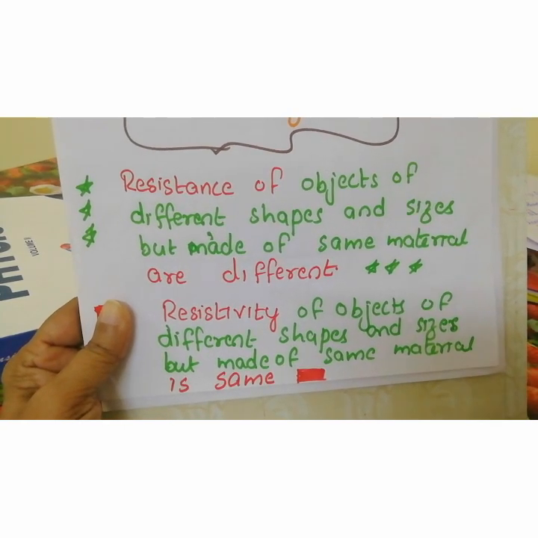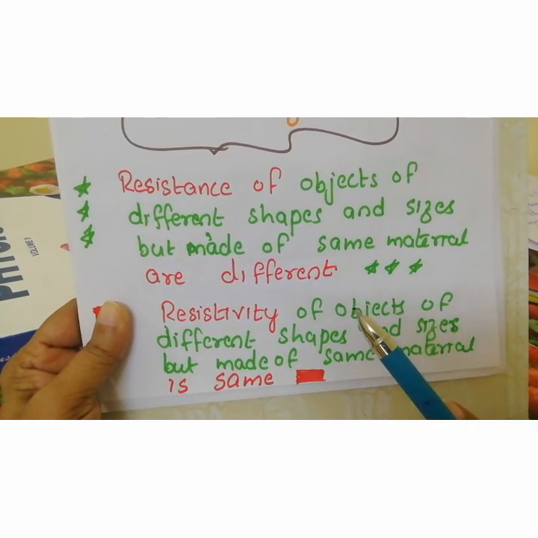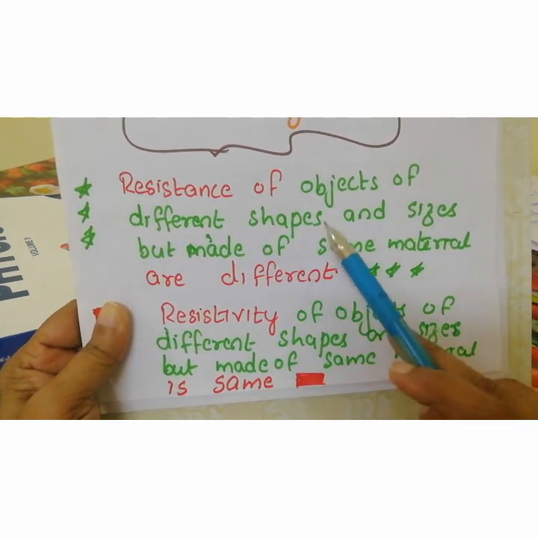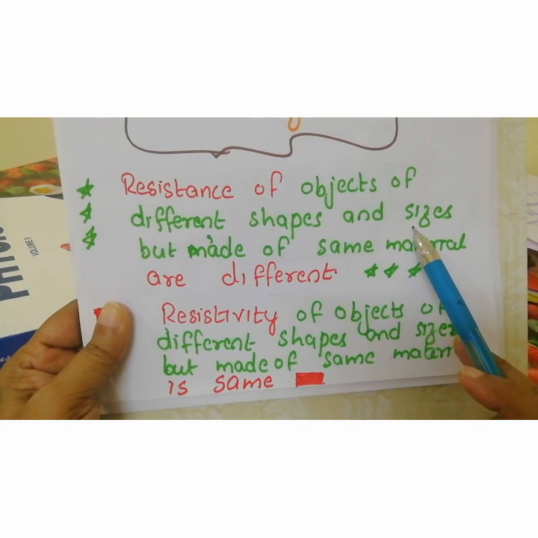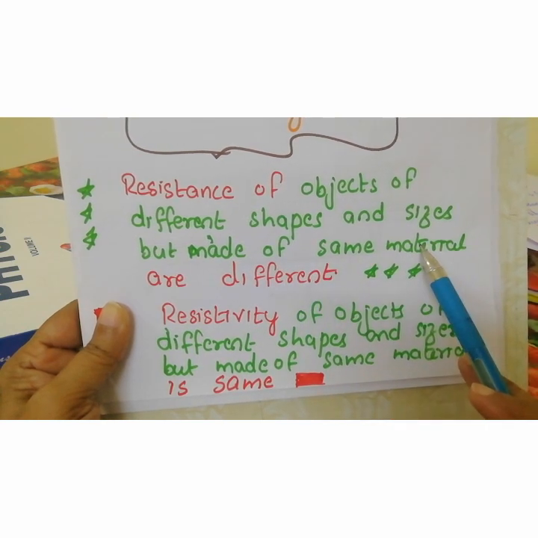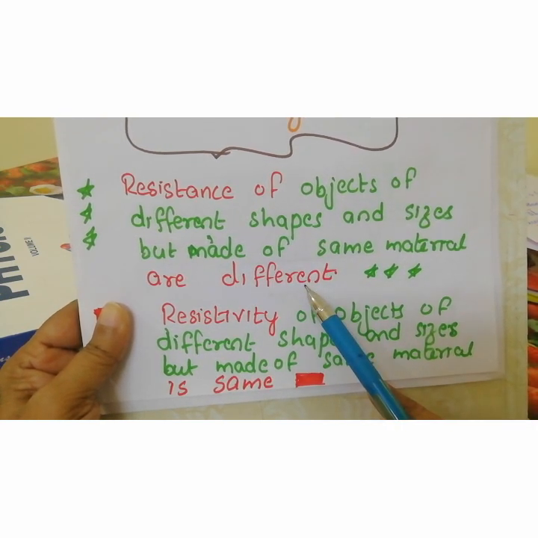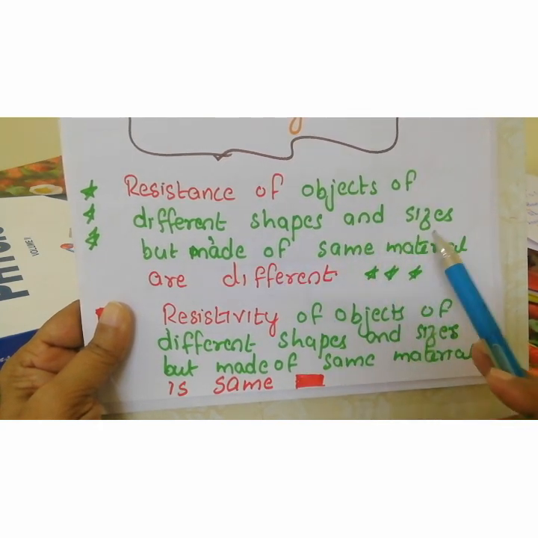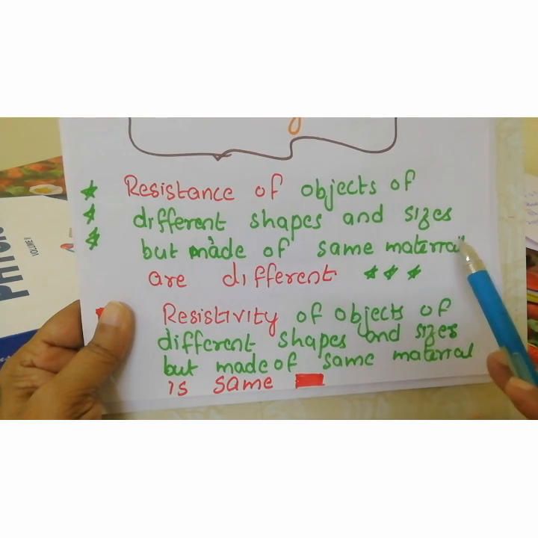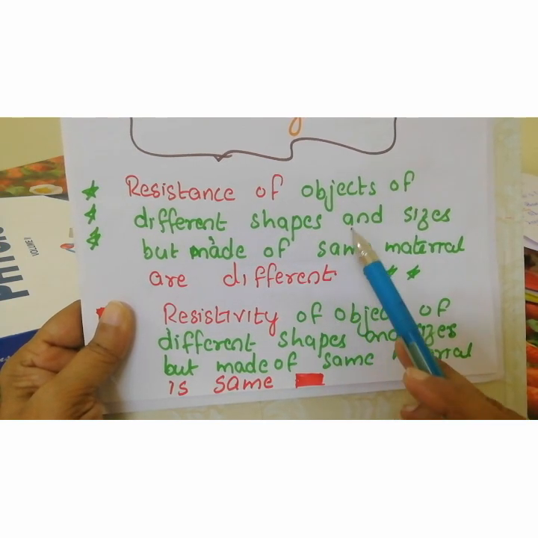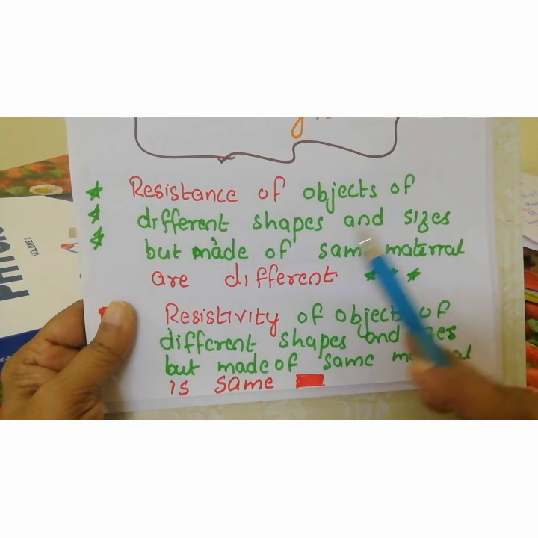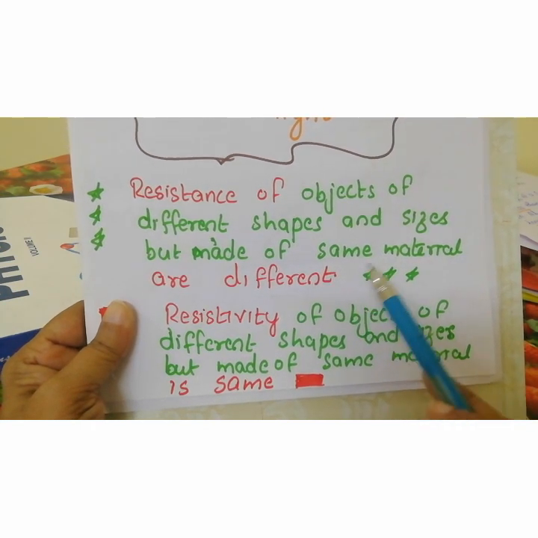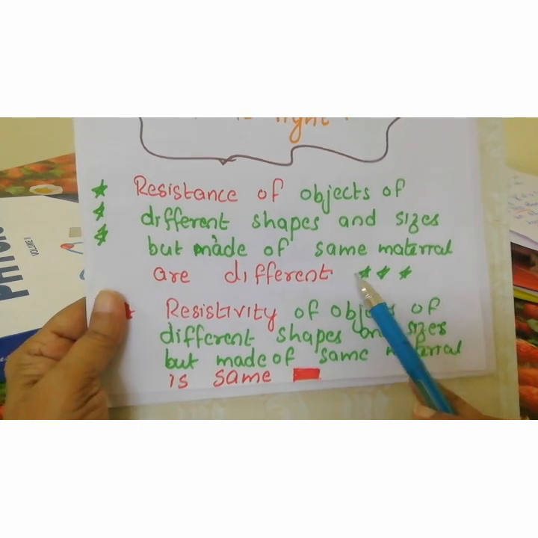Now once again I am concluding the points, resistance and resistivity. Resistance of objects of different shapes and sizes but made of the same material are different, because you know that resistance depends on the length of the conductor and the area of the conductor. How it is, we already explained.